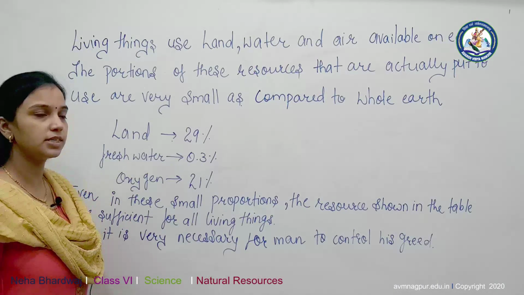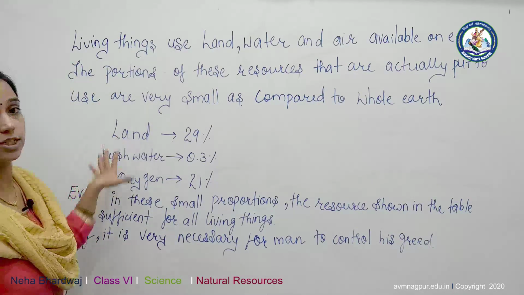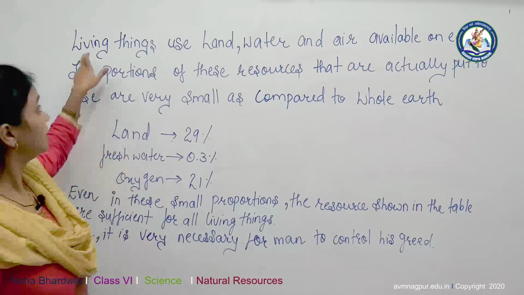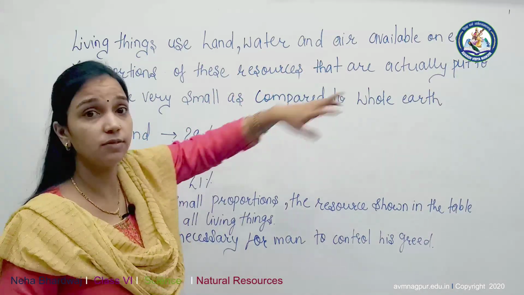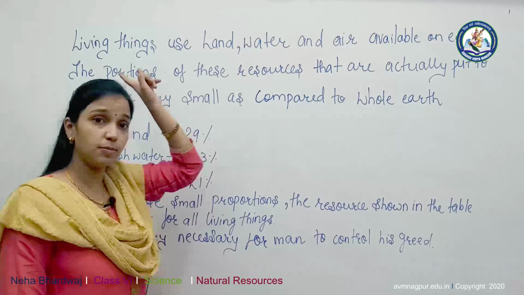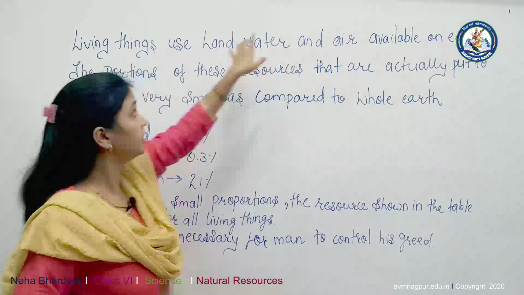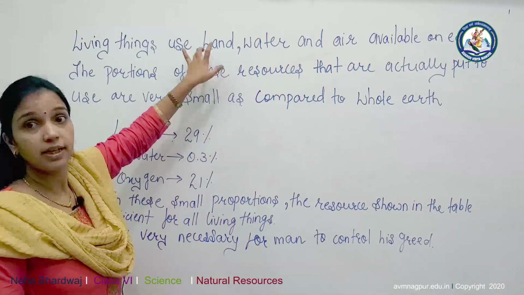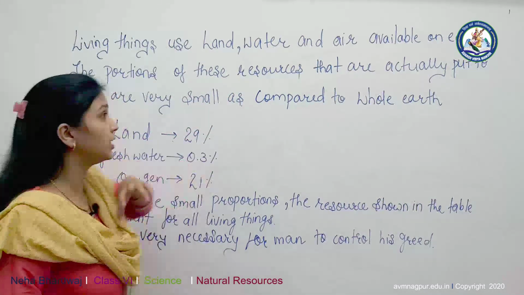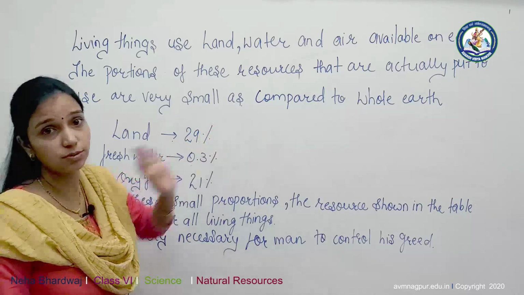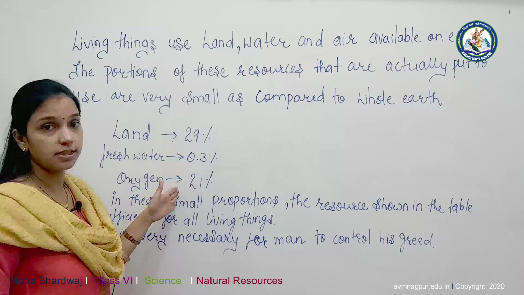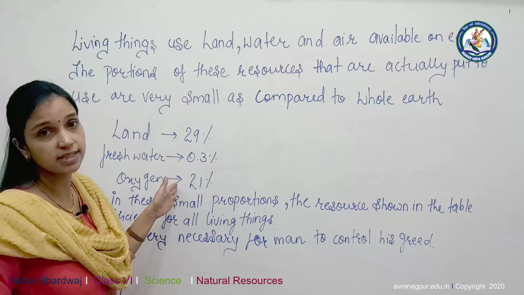After the control measures, we will study the proportion of resources present on the earth. Living things use land, water and air available on earth. We studied water and air in the previous video, and in this video we studied about the land. The portion of these resources that is actually put to use is very small compared to the whole earth. So here is a proportion, and whatever proportion is used by living things is very small.